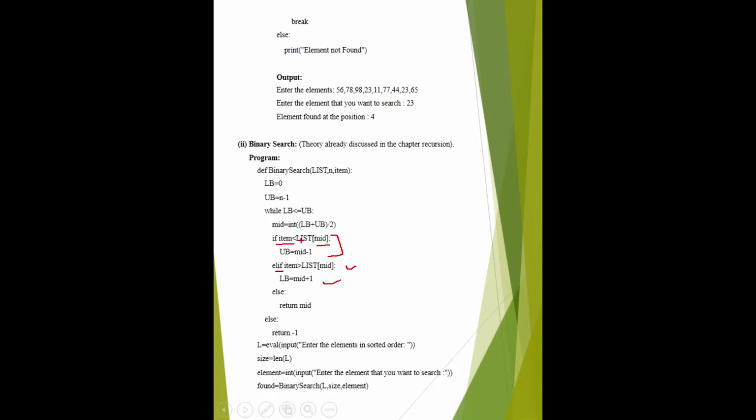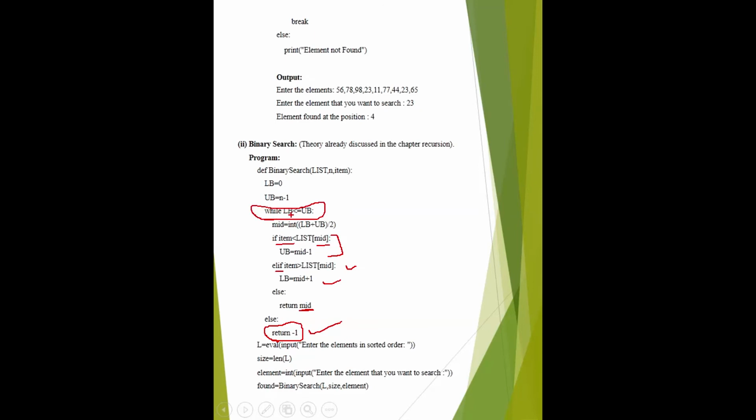But if it is not less than, if it is not greater, then it means it is equal to the middle value. Then we return the middle value. And if the element is not found, then we return minus 1. And in the code we just saw here, what is the significance of this line? LB less than or equal to UB.